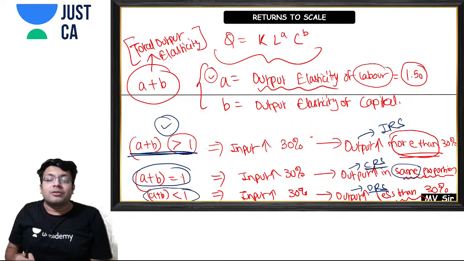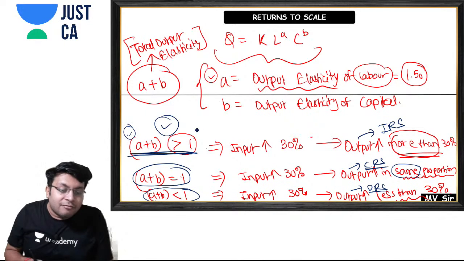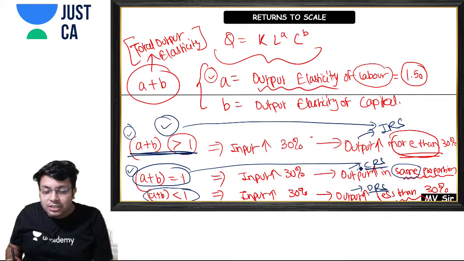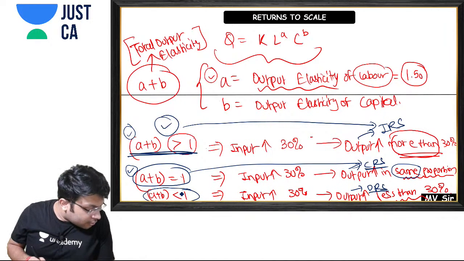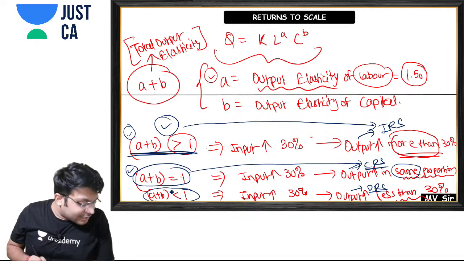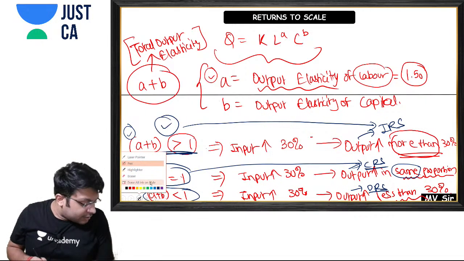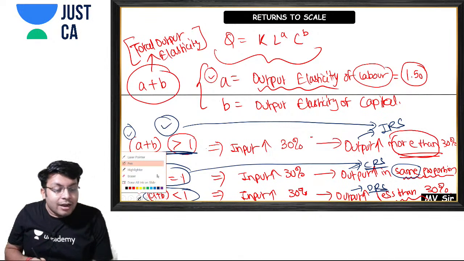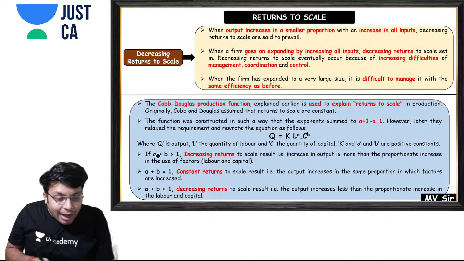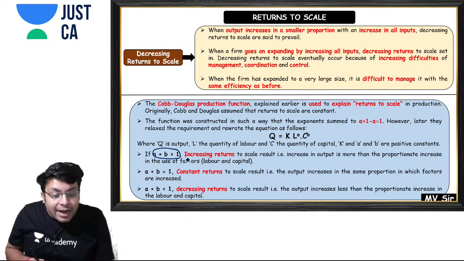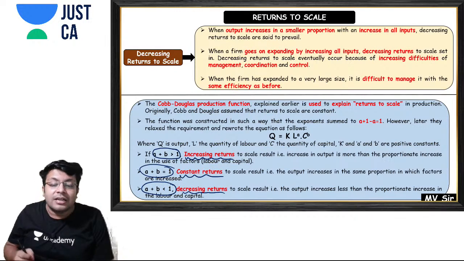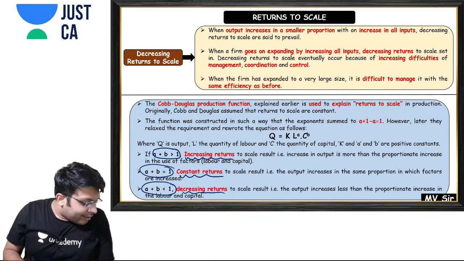Did you know why A plus B greater than 1 is written as increasing returns to scale, and why A plus B equal to 1 is written as constant returns to scale? Yes, this is the reason. So now it is clear why A plus B greater than 1 is called increasing returns to scale, why A plus B equal to 1 is constant returns to scale, and why A plus B less than 1 is decreasing returns to scale. That was the reason which I told you. Are you getting my point?